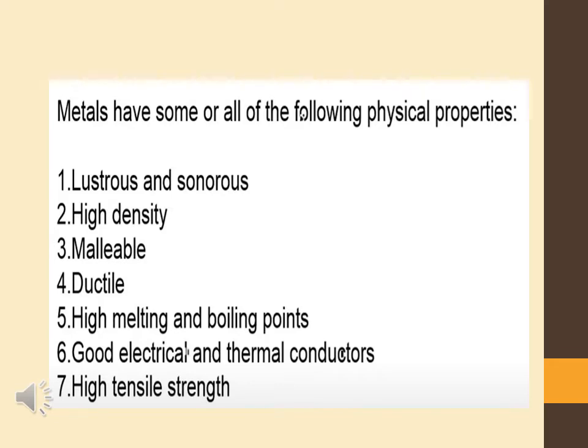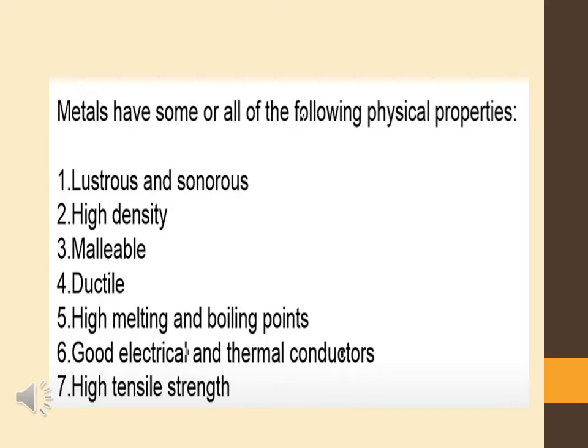Ductile means they can be drawn in the form of wires. Malleable and ductile properties are because in a metal, the particles are arranged in the form of layers, and when pressure is applied, these layers slip over each other. That's why we can give them any shape.